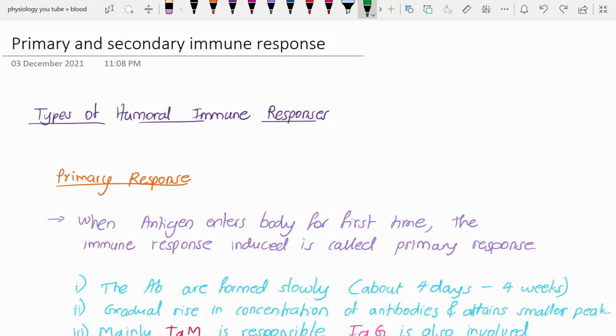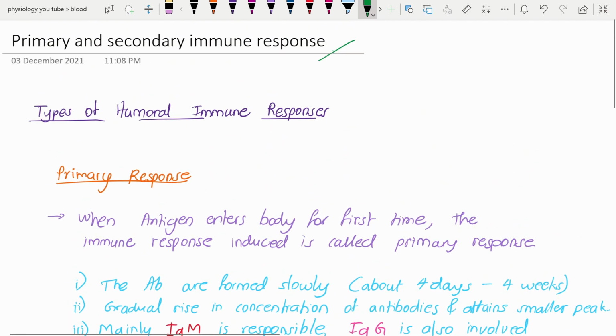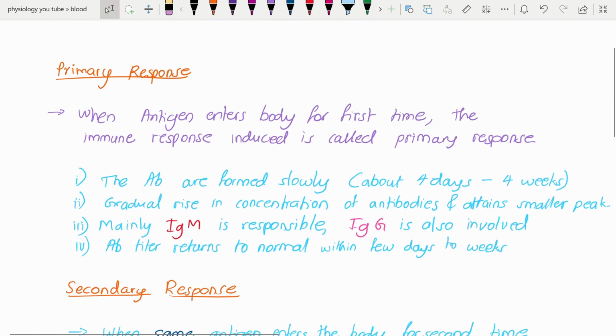Hi everyone, in this video I am going to tell you about the primary and the secondary immune responses. What are these primary and secondary immune responses? When an antigen enters the body for the first time, the immune response against that antigen is called the primary immune response or the primary response.